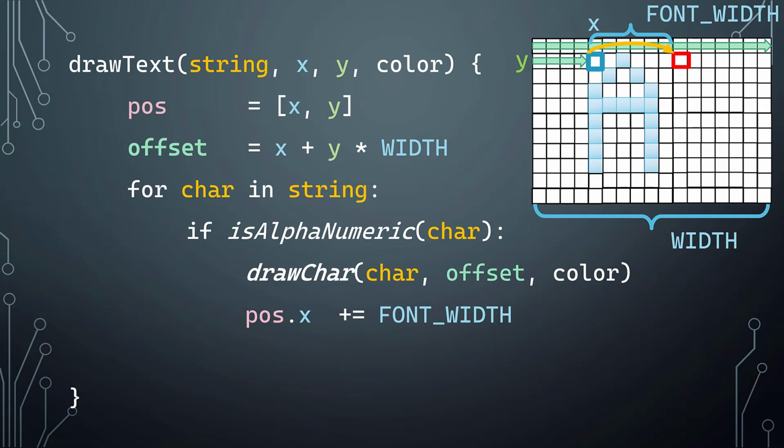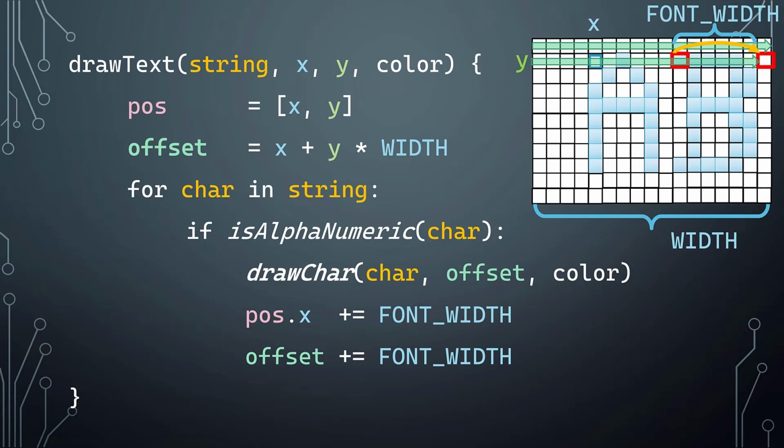So how do we do that? Well, we can increment our current position by offsetting it with the font width, so we know where the next x position is, and we need to do the same for the offset. And we can do the same for the next character, and so on.